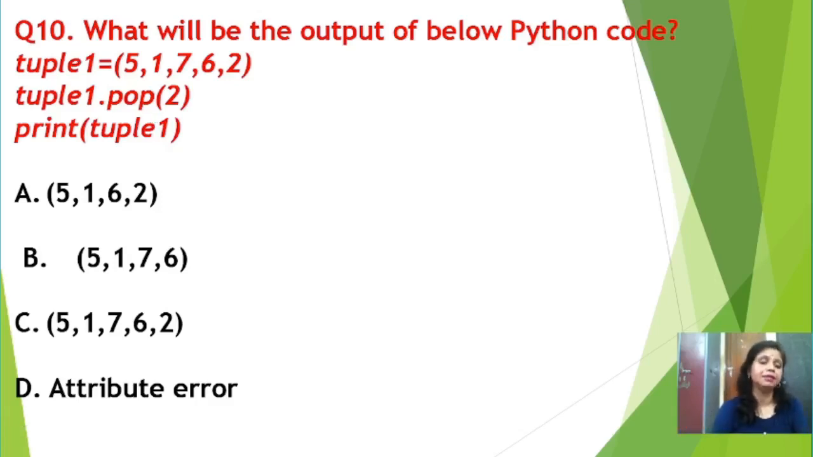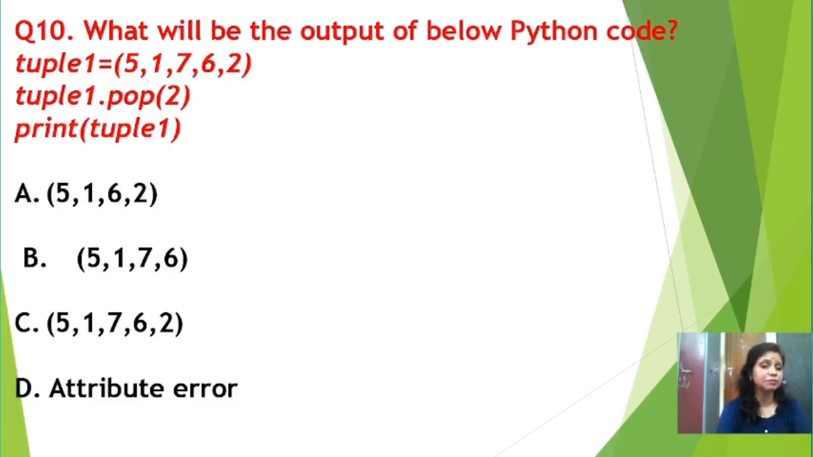Question number 10. Question number 10 says, what will be the output of the below Python code? tuple1 equal to (5, 1, 7, 6, 2), tuple1.pop(2), print tuple1. Option A is 5162, B 5176, C 51762, and D attribute error. Here one important thing students, in a tuple you cannot change anything. Once you have declared a tuple variable with some elements, you cannot add any element to the tuple variable, or delete any element from the tuple variable, right students.